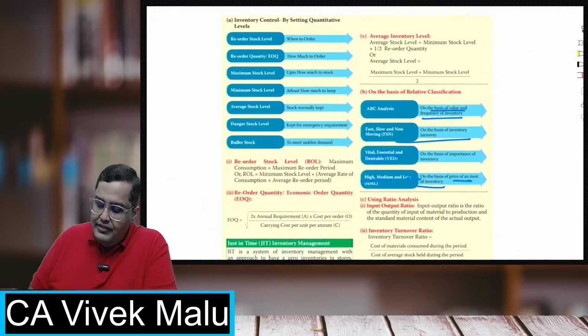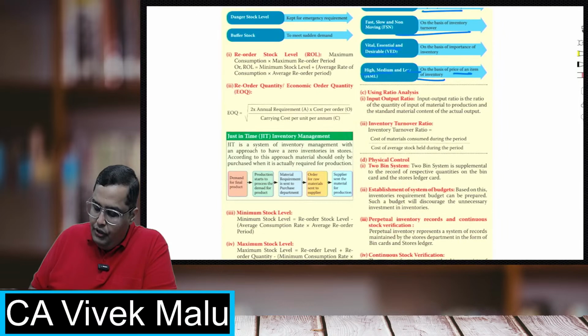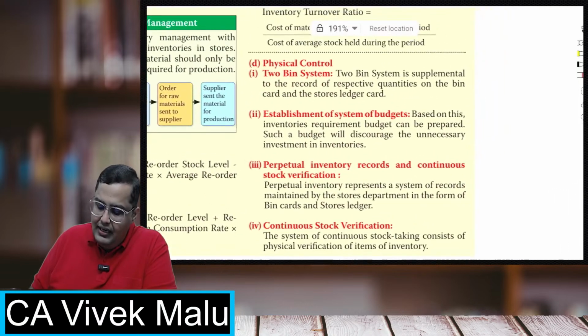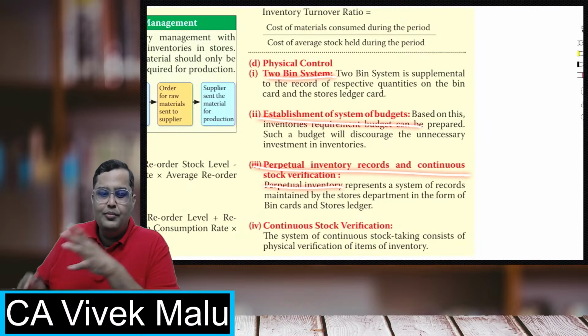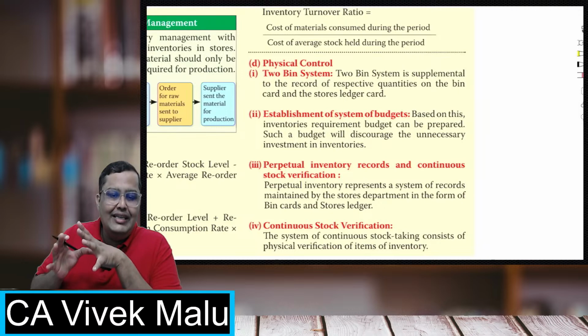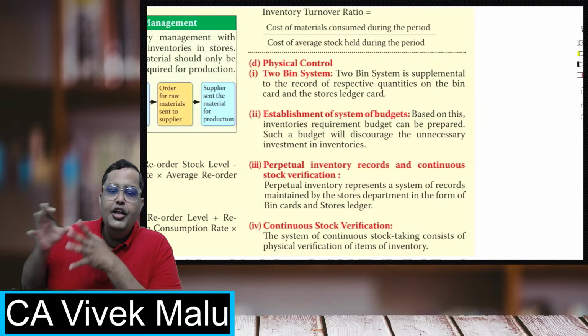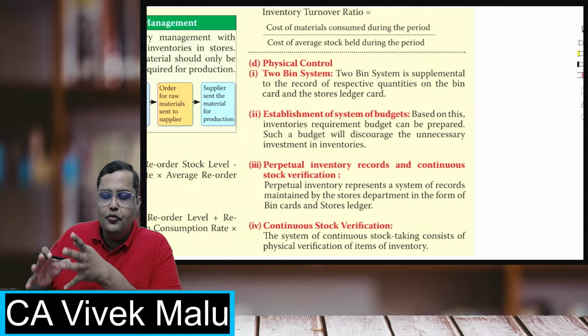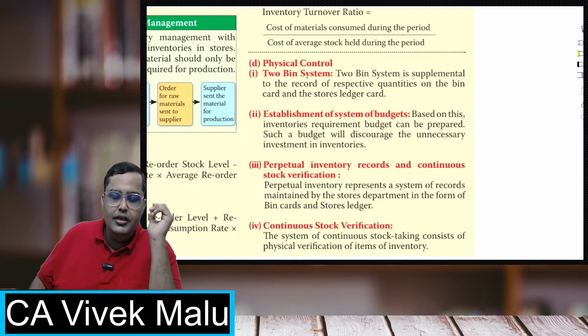So this is what is there in the entire chapter. Some theory units are there like the two bin system. Two bins basically means maintaining two containers at one point of time. I'll keep a reorder level quantity in one container and the other quantity in the other container.